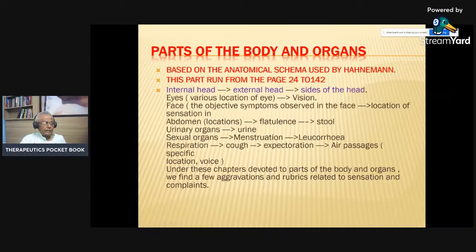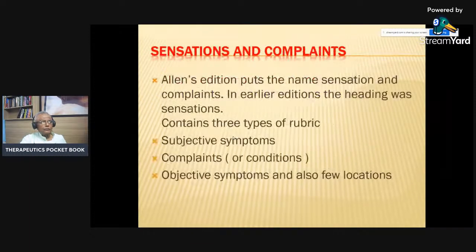Location and voice. Under these chapters devoted to the parts of the body and organs, we find a few aggravations and rubrics related to the senses. So within this location part, there are some rubrics of the aggravations also included.